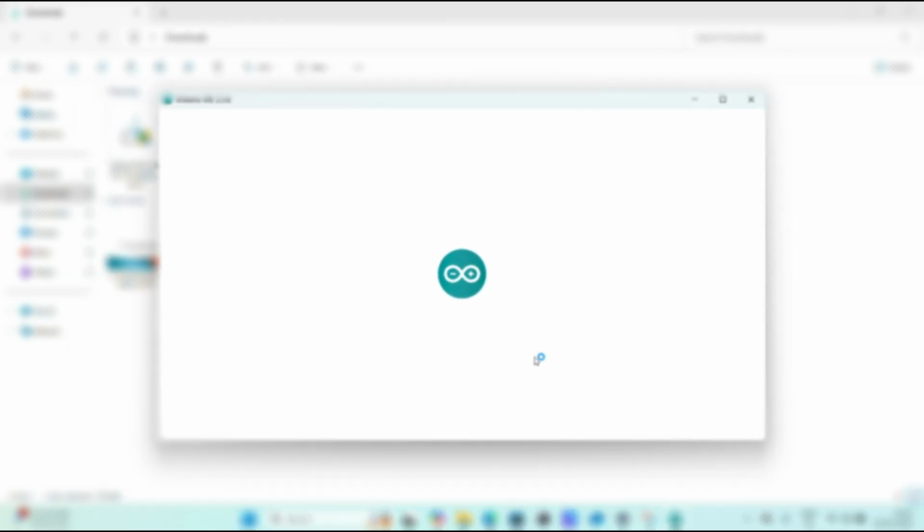And that's it, you have successfully installed the Arduino IDE and ESP32 libraries.